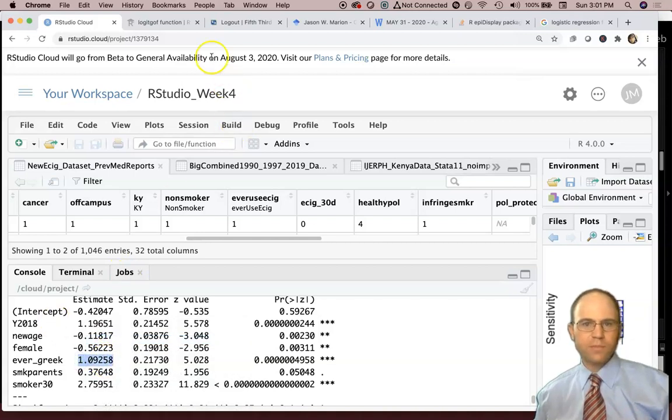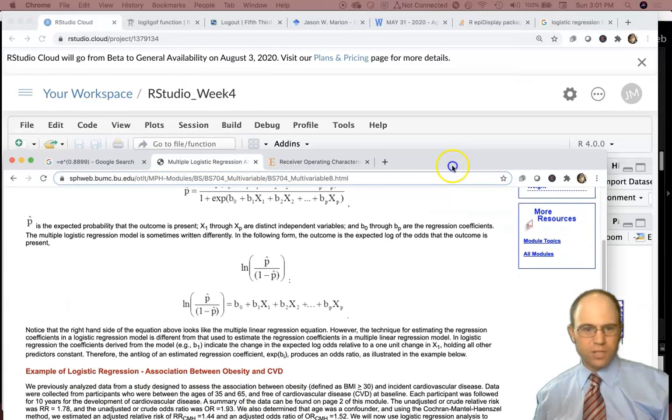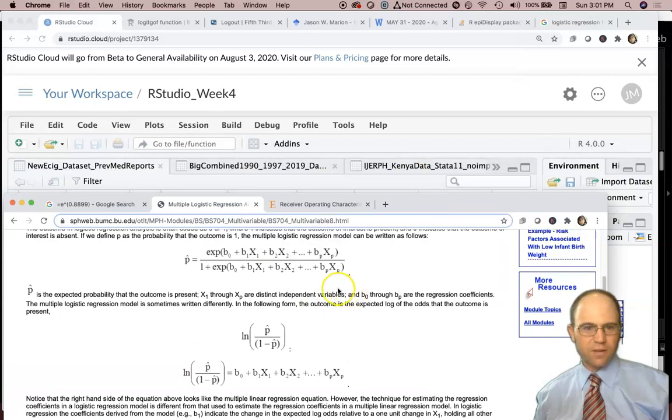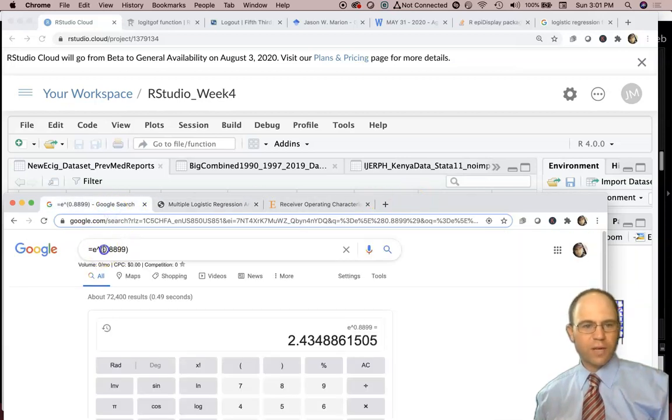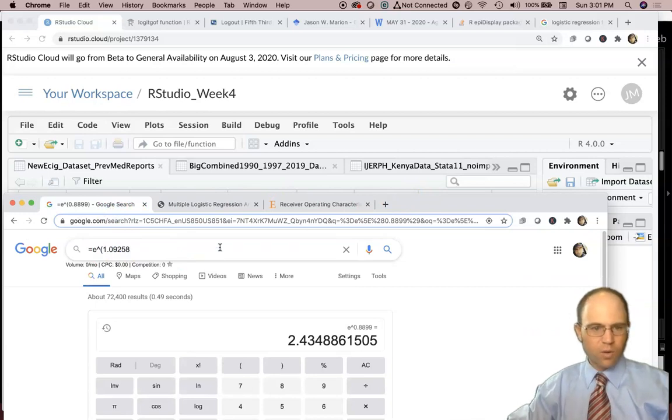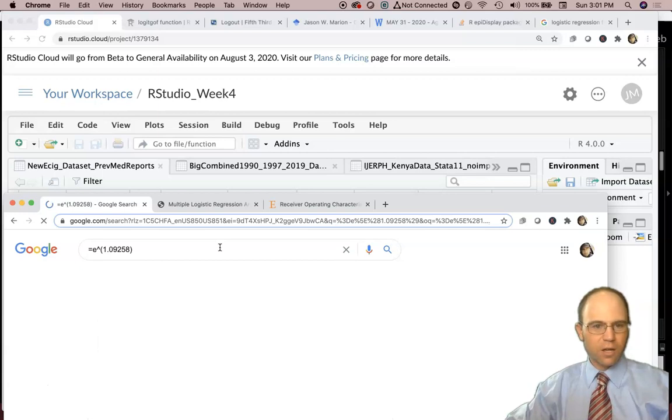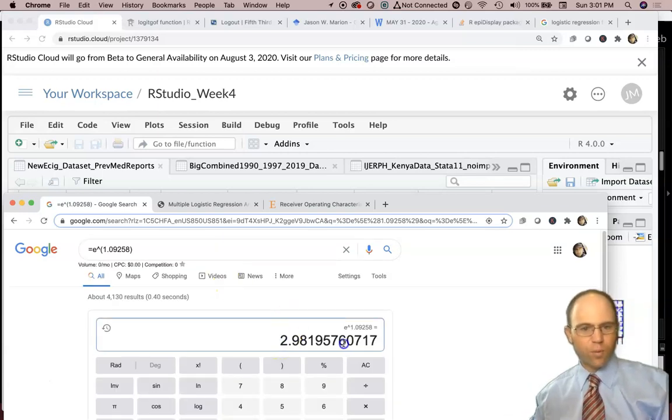Well, it all comes from a formula. So logistic regression has these formulas where we're dealing with e to the this plus the e to the, you know, it's a complicated formula to a person who doesn't use it a lot. So if we were to do e to the 1.09258 for Greek, we get 2.98.